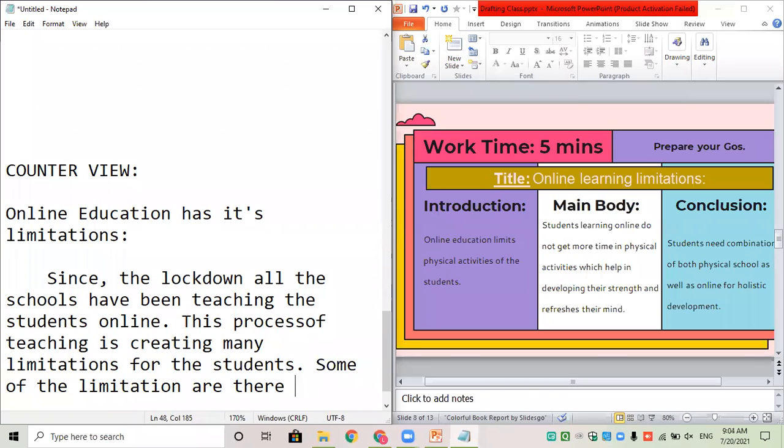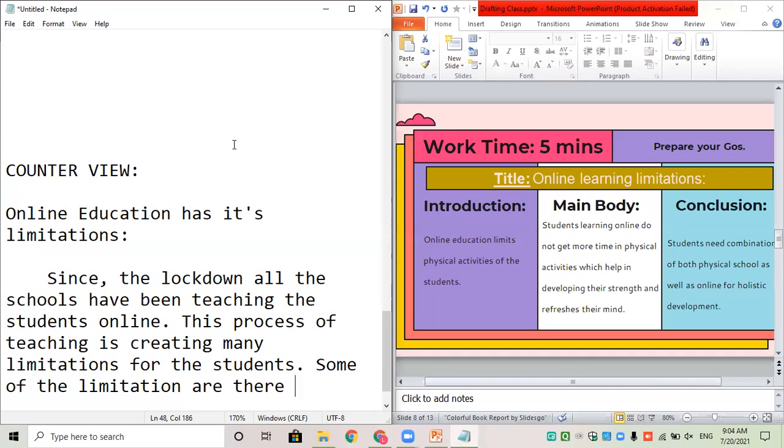So what you're going to do is write how the lockdown has resulted in teaching online. It's absolutely okay if you're writing the same thing, it is just how to form a connection to your introduction. You don't write directly whatever introduction point you have written, you have to give it some supporting sentence.